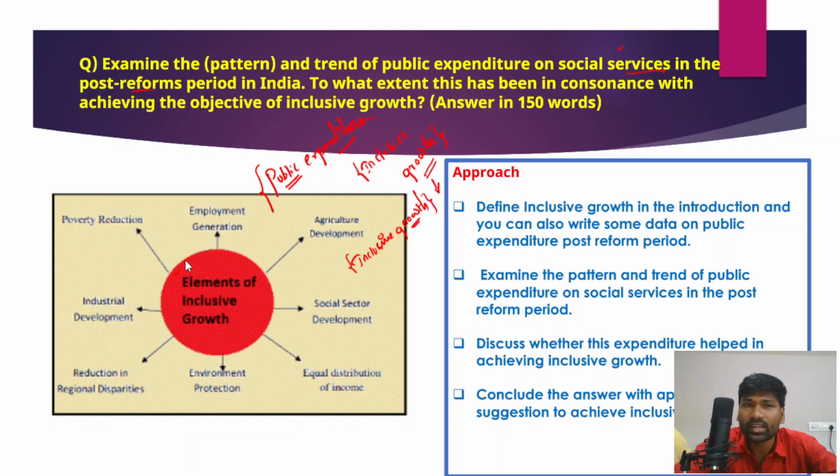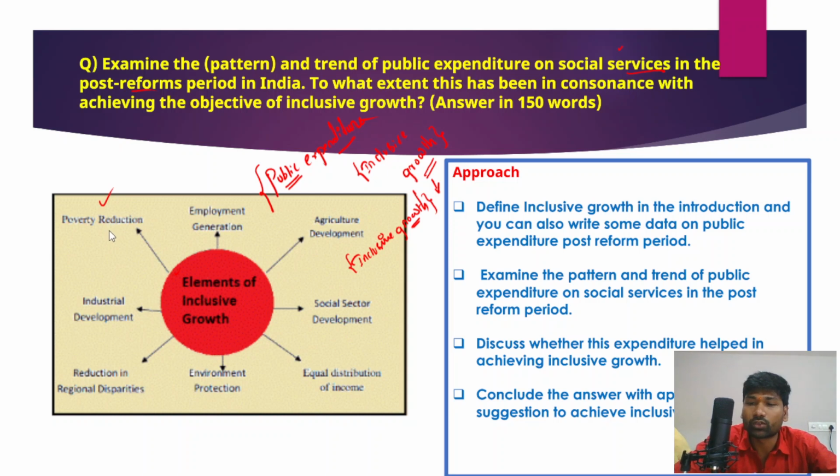So some of the important elements of inclusive growth include poverty reduction, industrial development, reduction in regional disparities, environmental protection, equal distribution of income, social sector development, and even agriculture development and employment generation. So all these are essential and important elements of inclusive growth.